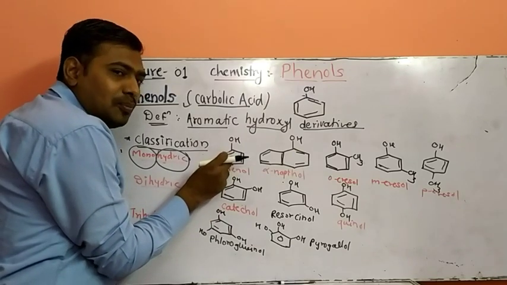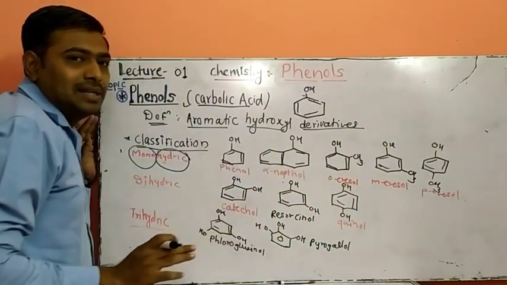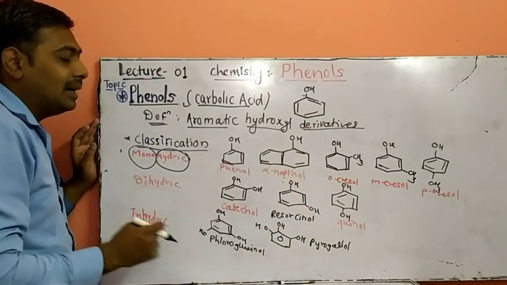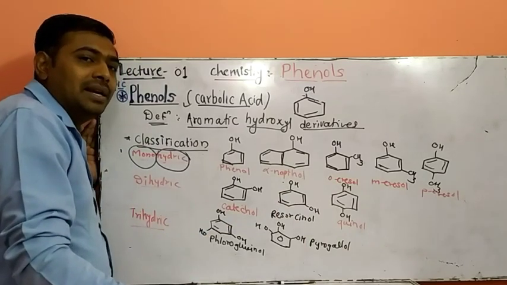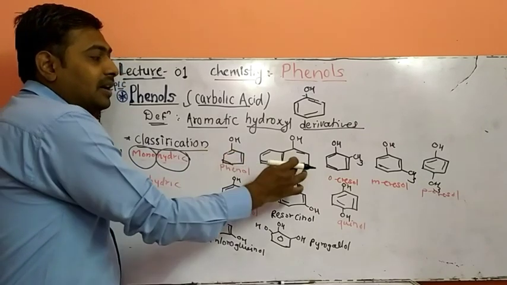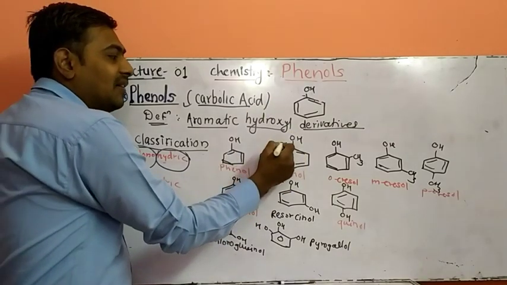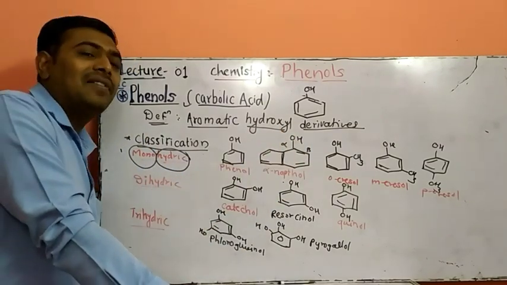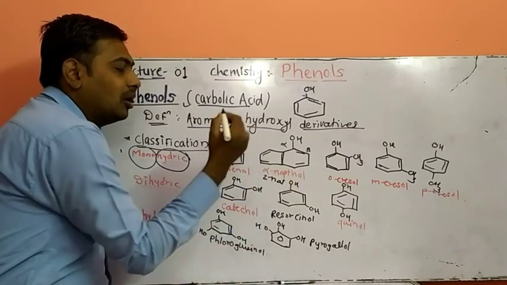So the first one is phenol. This is monohydric phenol. In all these examples only one OH is present. In dihydric phenols there are two OH groups on the aromatic ring, and in trihydric phenols there are 3 hydroxyl groups. This is called phenol. Naphthalene has two positions, alpha and beta. If OH is present at this position, it is called alpha naphthol or 2-naphthol.